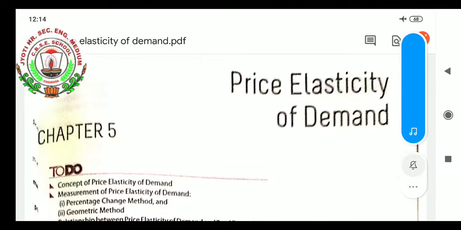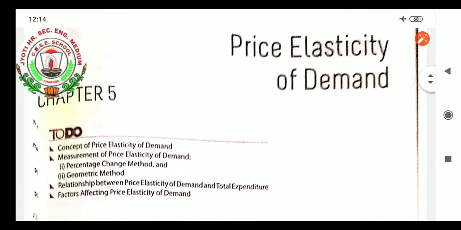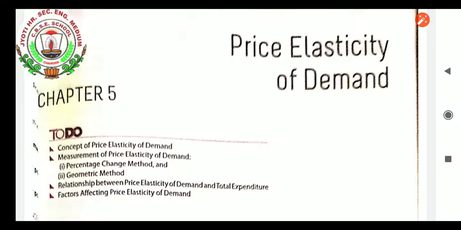Today we are going to start the new chapter of economics, that is price elasticity of demand from the book Microeconomics. As I said, it was left out from the term 1 portion, but it will continue with term 2. So, students, I will be continuing price elasticity of demand now. What do you mean by price elasticity of demand? Elasticity means how much it can be stretched out. We will see how the demand is stretched.